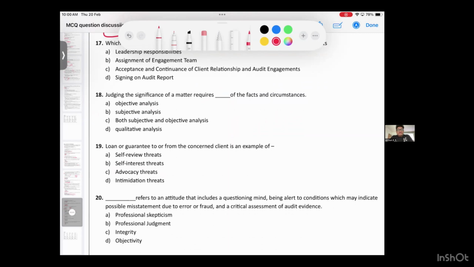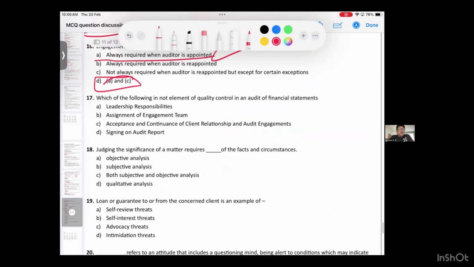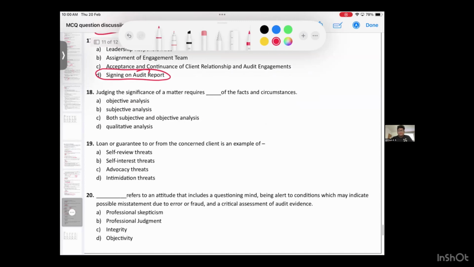17th question, please read everyone. Judging the significance of a matter. Okay, which of the following is not an element? Not an element. Signing an audit report, is it an element? No. 18th question. Judging the significance of a matter requires, answer is objective analysis.